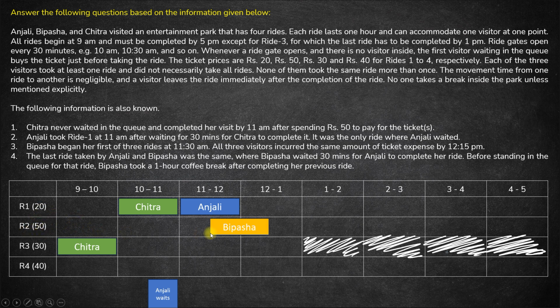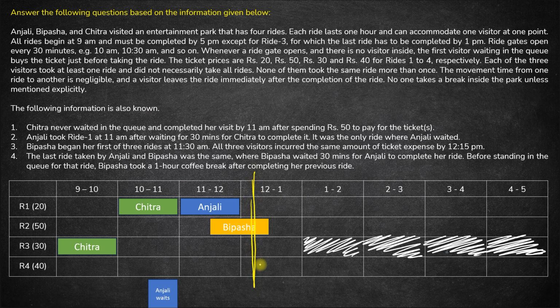That means Bipasha must have taken ride 2 starting from 11:30 till 12:30. So Chitra has spent 50 rupees till 12:15. Bipasha has spent 50 rupees till 12:15. 12:15 will be somewhere here, right?